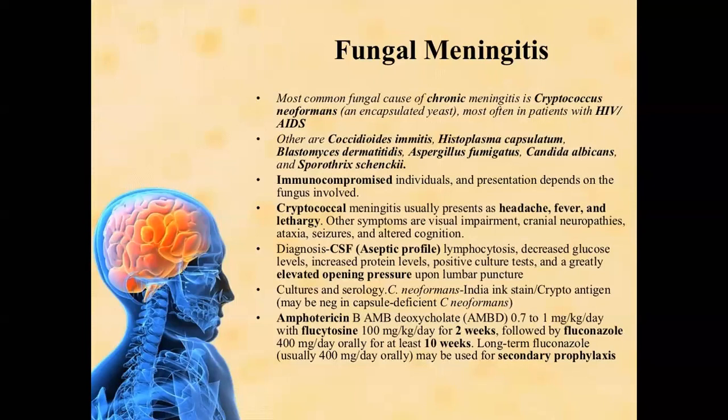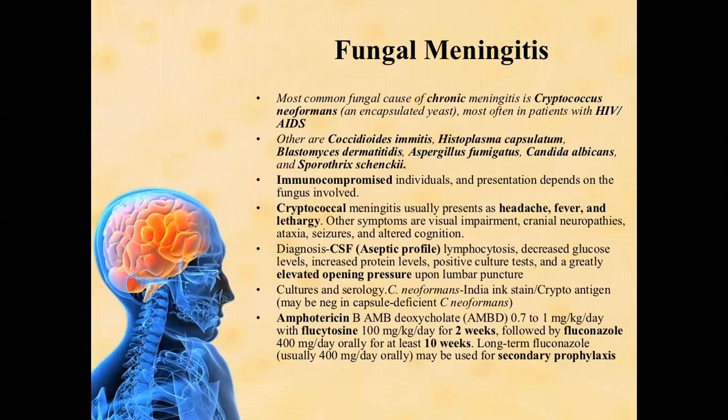The investigation of choice is CSF examination. I have already discussed: CSF pressure is normal, CSF lymphocyte count is increased, CSF protein is increased, and CSF glucose is normal. The drugs of choice for fungal meningitis are amphotericin B, fluconazole, and flucytosine. So we must remember 3 drugs for the treatment of fungal meningitis. One is amphotericin B, second is flucytosine, and third is fluconazole.